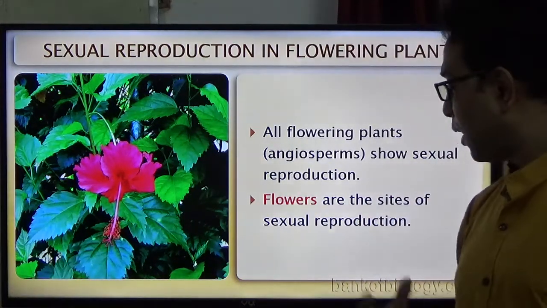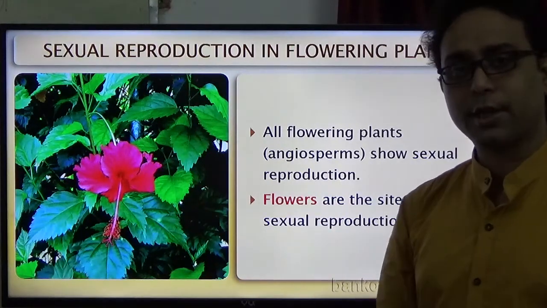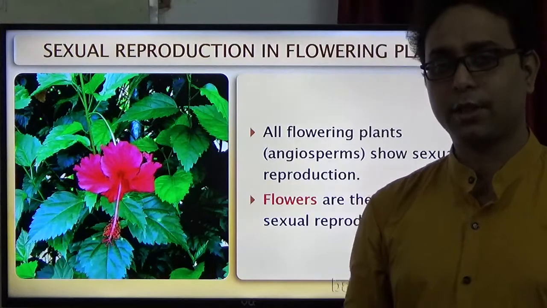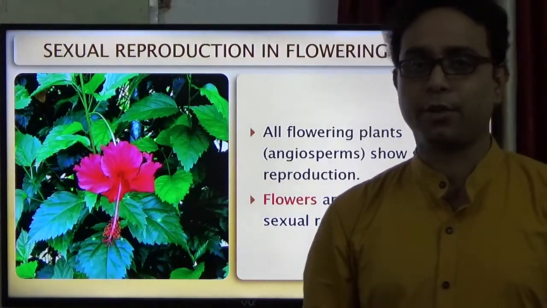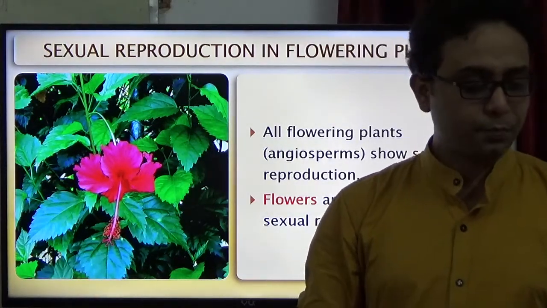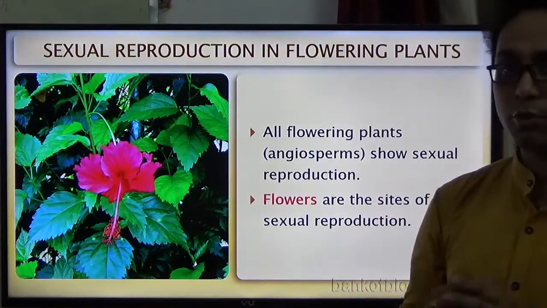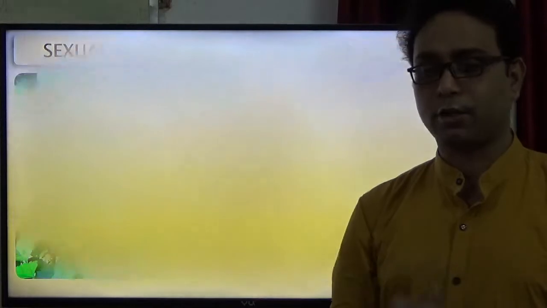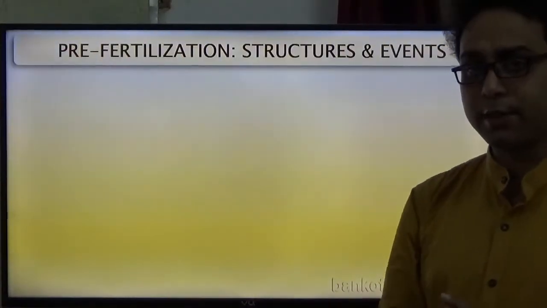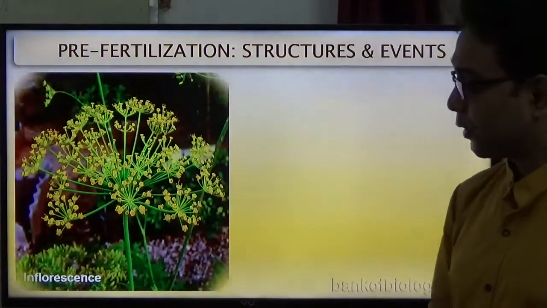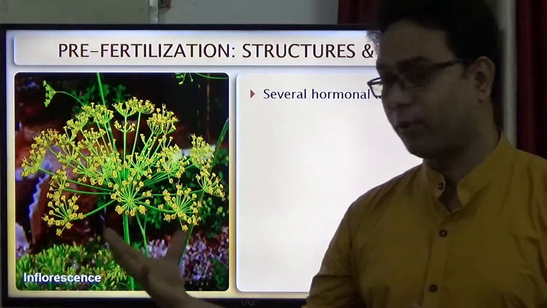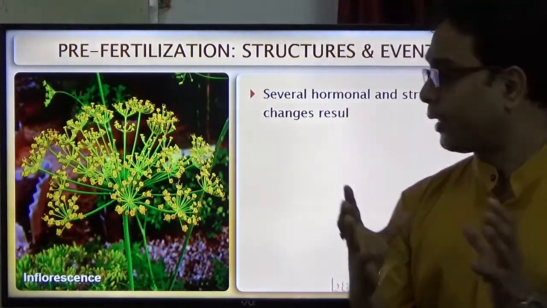So flowers are the site of sexual reproduction. Why? Because it is mainly the gametophytic structure, that means the gametes are produced in the flower. So the flower is the most important part. At first we discuss the structure of the flower, what the different parts are in one flower. The arrangement of flowers is called the inflorescence, that is, how the flowers are arranged.